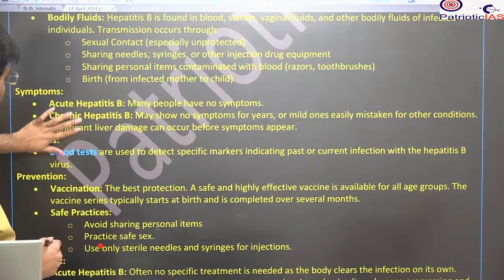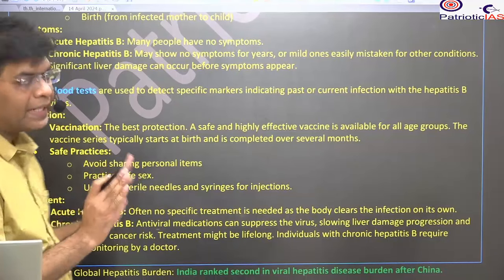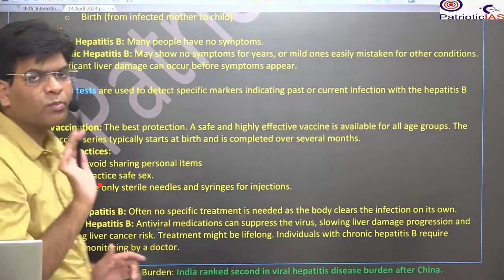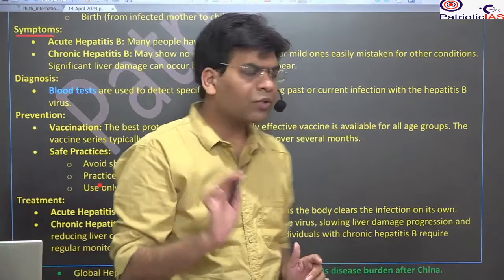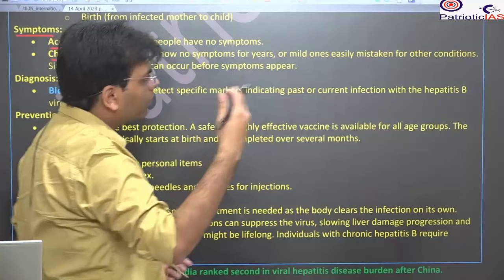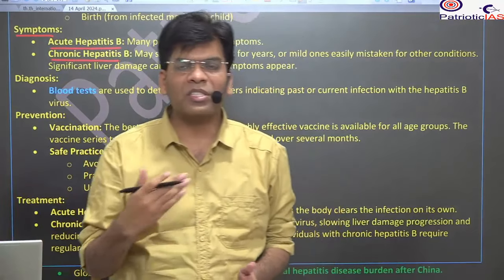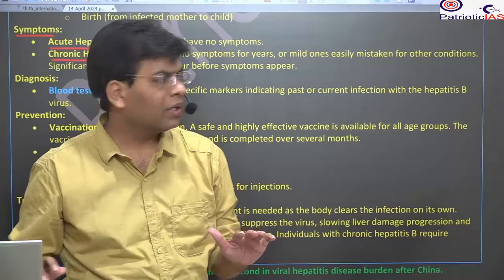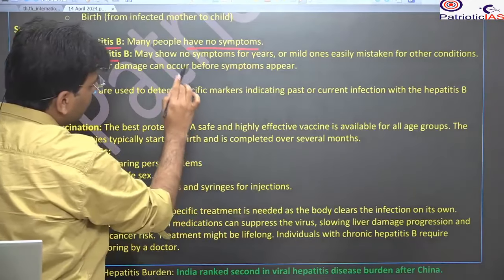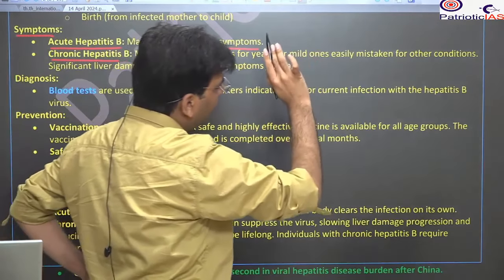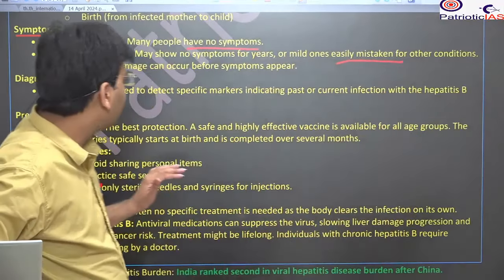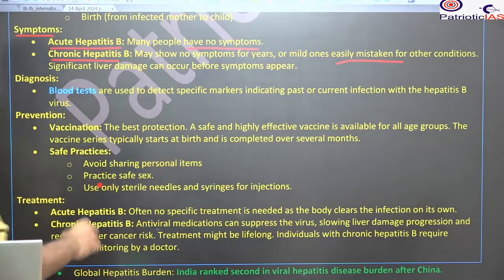Okay. Before we enter into the survey data, we should know another basic thing, what the symptoms are. There could be no symptoms for many years, and it could be acute as well as chronic. Chronic means it could last for a long time. It could persist for your whole life. So please be careful that many people have no symptoms, and before symptoms there is persistence. It can be for many years, and many times people think that this is some other normal condition.